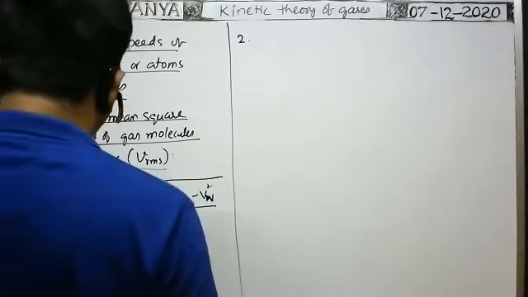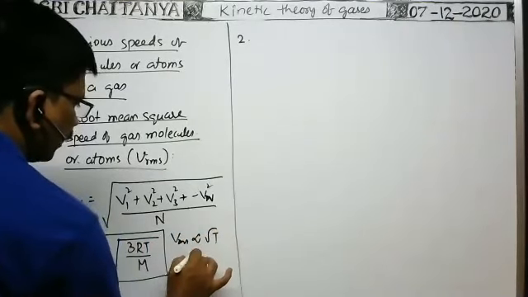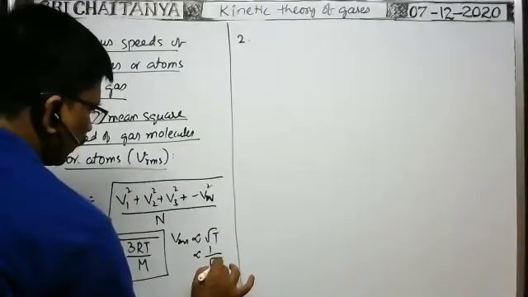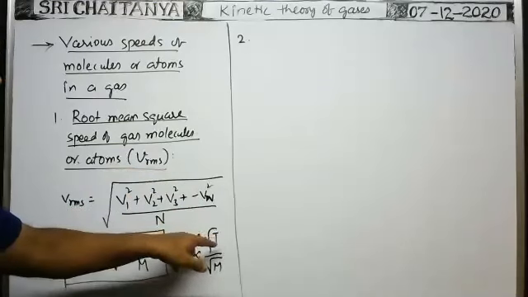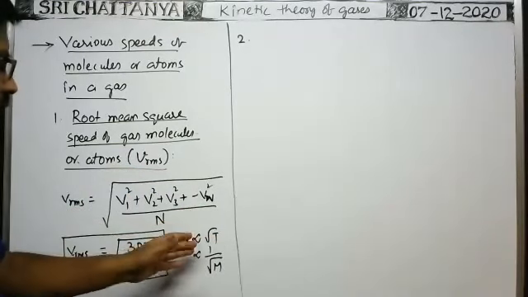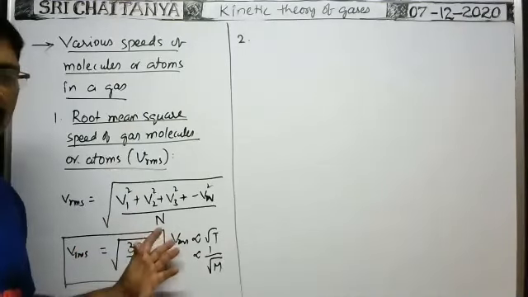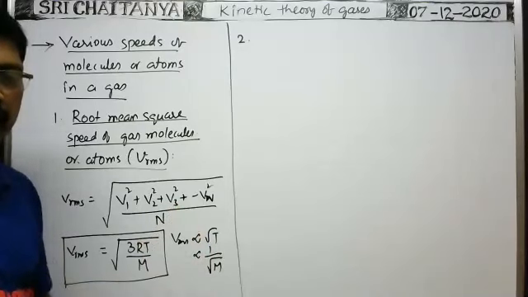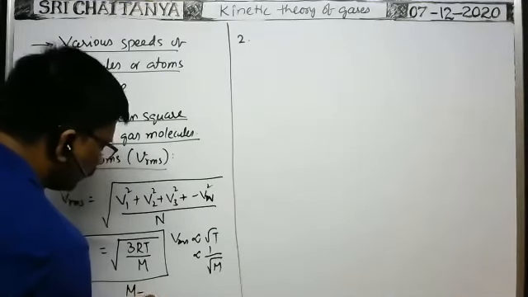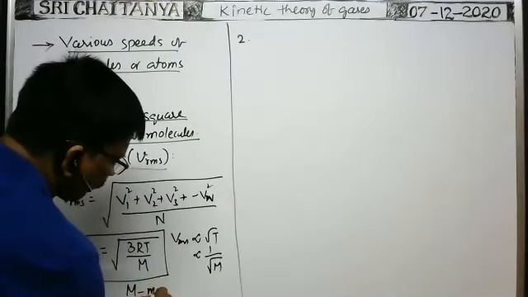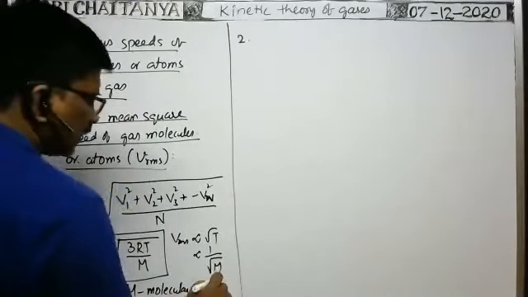From this formula, it is very clear that RMS speed VRMS is directly proportional to root T, and inversely proportional to root M. Like this we can write now. Sometimes you will be given at a temperature T1, the temperature in Kelvin scale, the RMS speed, and at a temperature T2, they may ask what is the RMS speed. Remaining all are constant. In such a case, we can write V1 by V2 is equal to root of T1 by T2. M is the molecular weight of atoms or molecules in a gas.